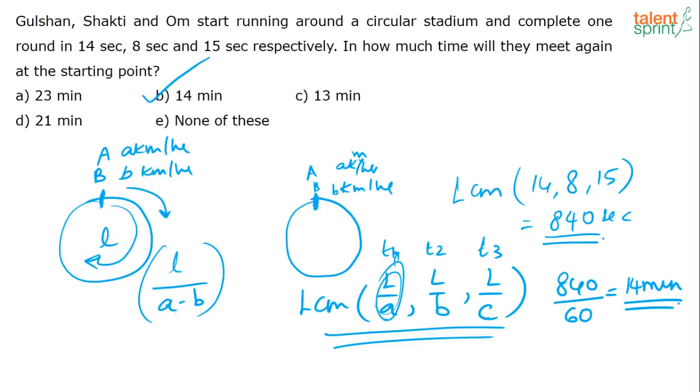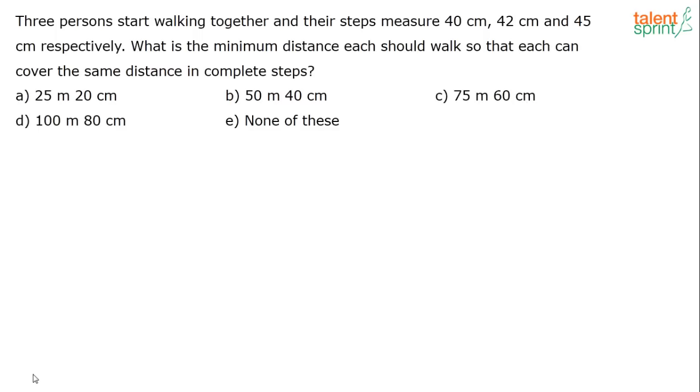Length is not given. So generally, remember that circular track questions rarely come, and whenever they come, there are these three or four formulas. If you remember them, it becomes very easy to solve questions from this topic. So if the question is, when will all three people meet again at the starting point for the first time, just use this formula and you get the answer. Let's move on to the next one.